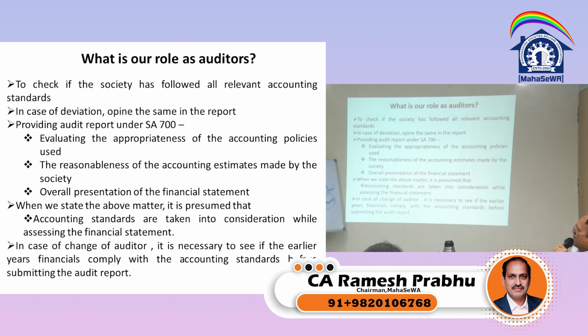In case of any deviation, opine the same and provide the audit report under Standards on Auditing number 700. Evaluating the appropriateness of the accounting policy used, the reasonableness of the accounting estimates made by the society, and the overall presentation of the financial statement. When we state the above matter, it is presumed that accounting standards are taken into consideration while assessing the financial statement. In case of a change of order, it is necessary to see if the earlier year financial statements comply with the accounting standards before submitting the audit report. So this is what we need to look into. That means whether accounts are done as per the accounting standards.